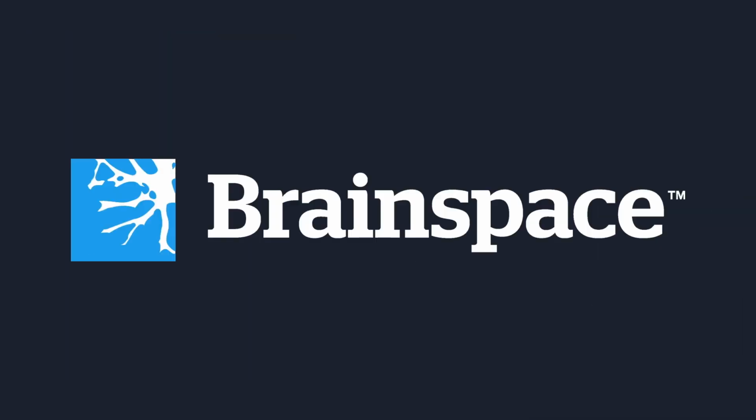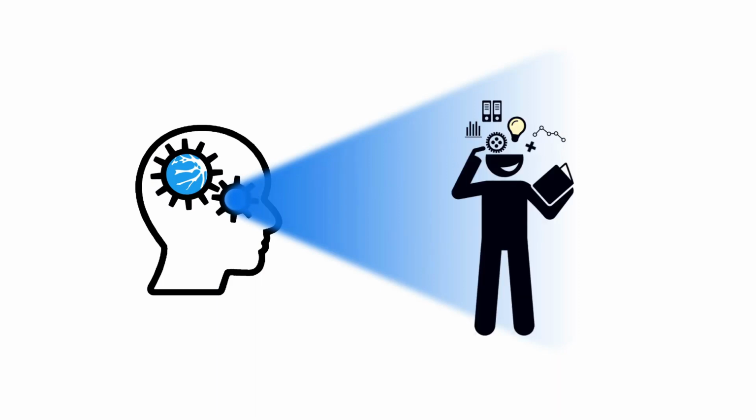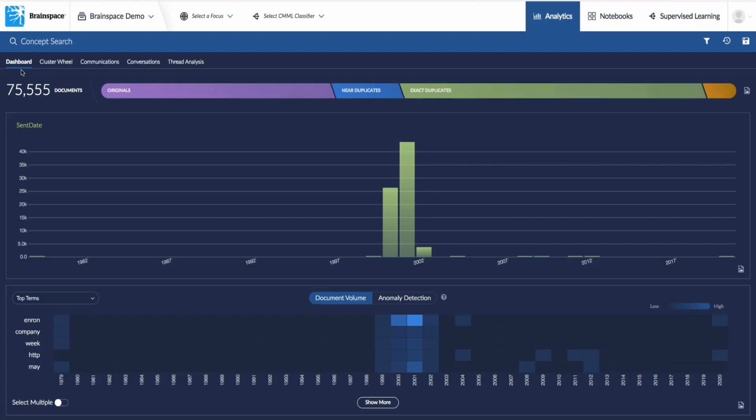Brainspace is an analytics tool known for its powerful visualizations of data like concepts, keywords, and communication networks, helping you clearly understand and organize your data by bringing it to life. The dashboard here is visualizing information about your documents, finding which are original, or exact duplicates, or near duplicates. Plus, interactive timelines that illustrate more about your data and what happened when.